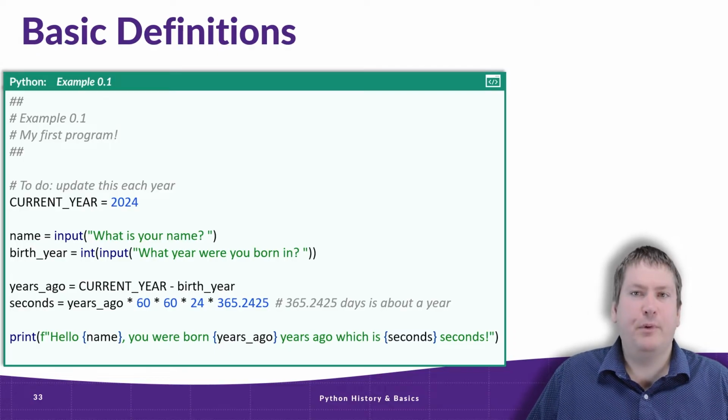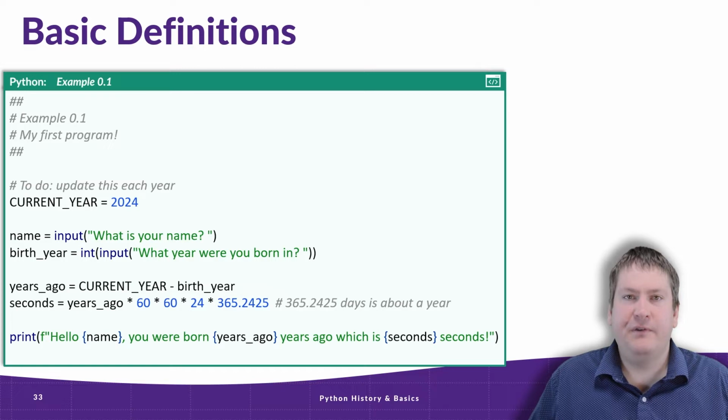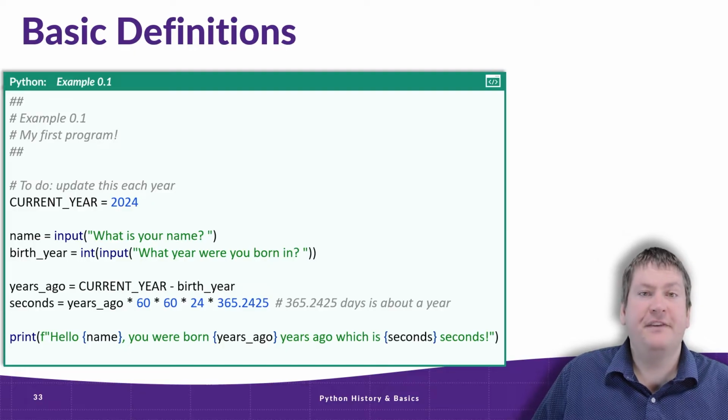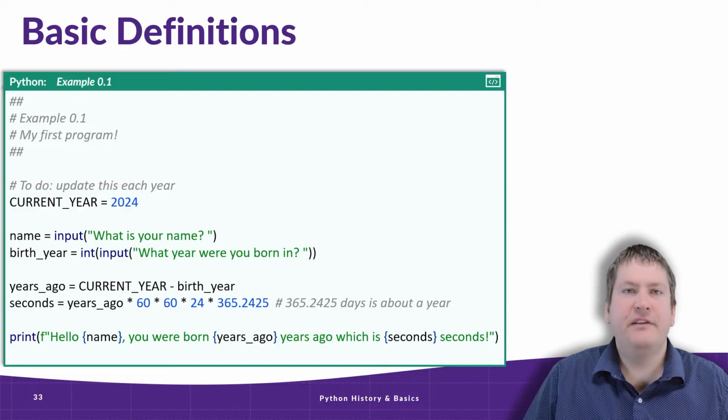This is a fairly simple program, and it just asks the user for their name and the year they were born. Then later, it outputs how long ago they were born in both years and seconds. So let's take a look at what happens when we run this code and give it some example inputs.